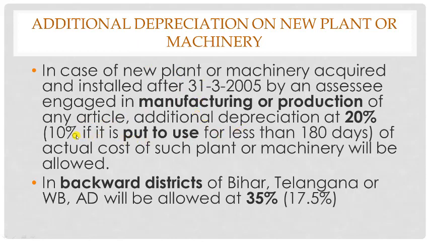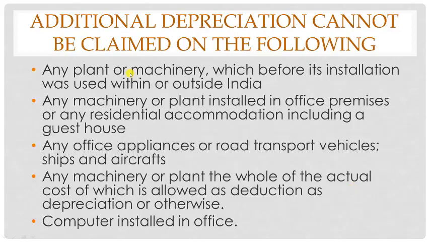And if the newly purchased plant and machinery is put to use for less than 180 days, then only 10%. If it is used for more than 180 days, 20% can be claimed. In backward districts of Bihar, Telangana or West Bengal, additional depreciation will be allowed at 35%, and 17.5% if it is used for less than 180 days in the previous year.